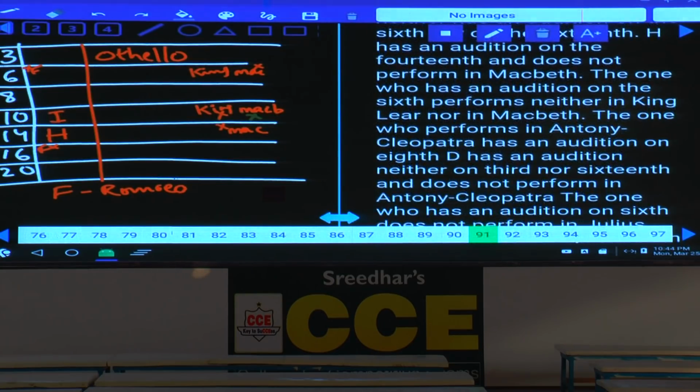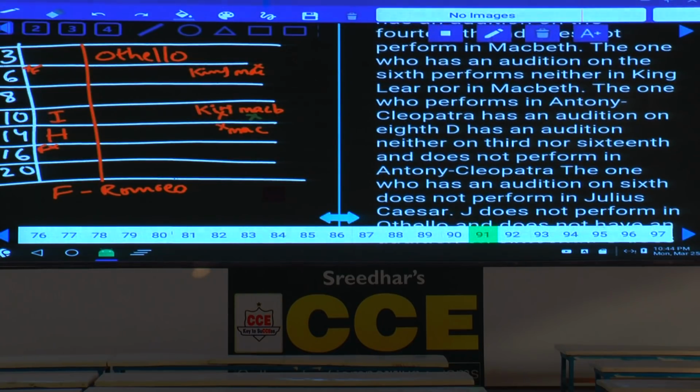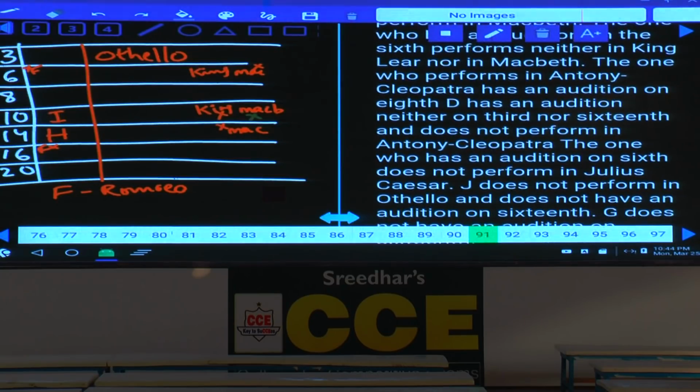Next one, the one who has an audition on the 6th performs neither in King Lear nor in Macbeth. And next one, the one who performs in Antony Cleopatra has an audition on 8th. Antony Cleopatra on 8th is also fixed here. Then, Cleo has an audition on 8th.